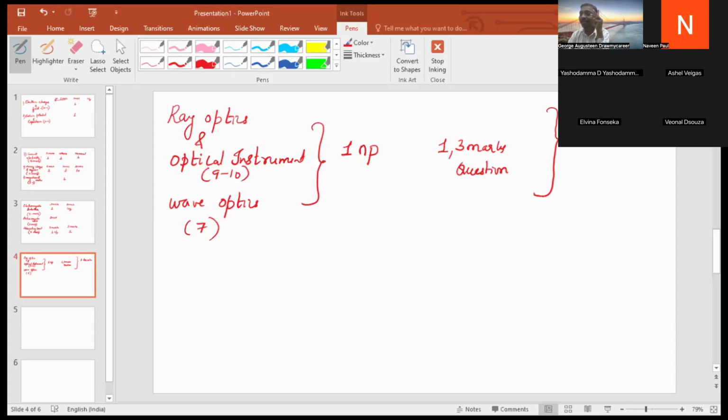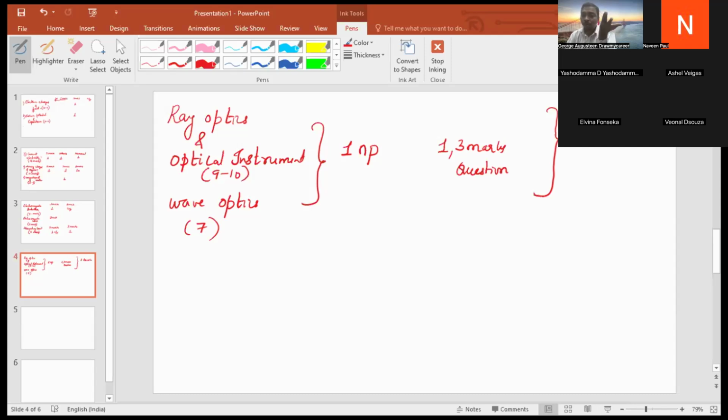What is interference? Give the theory of interference, and they might also ask you to write the condition for constructive and destructive interference. They might combine two questions and ask you to write them. That is for 5 marks.